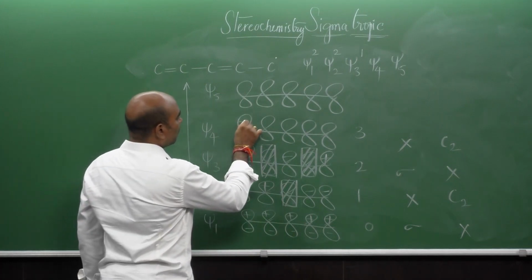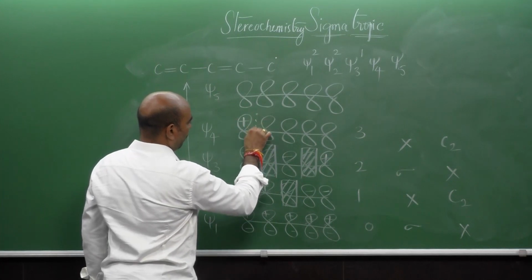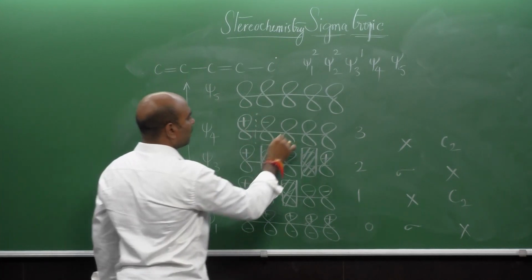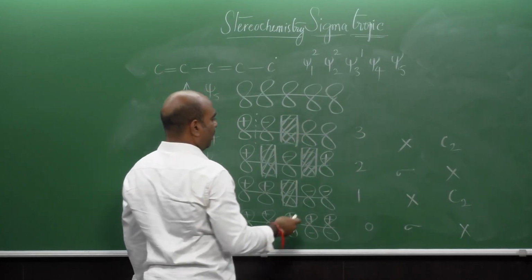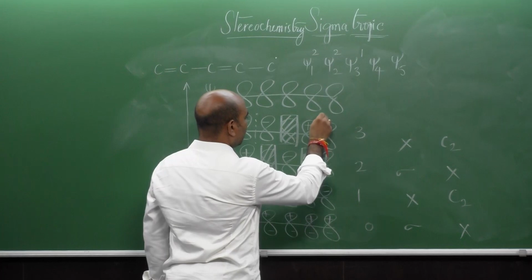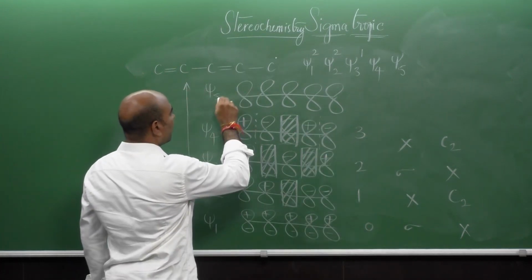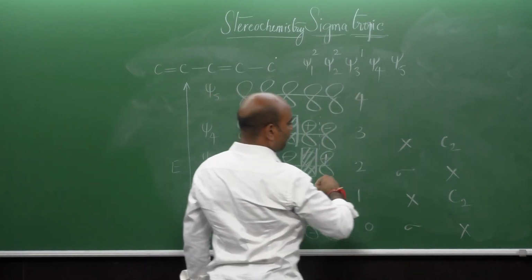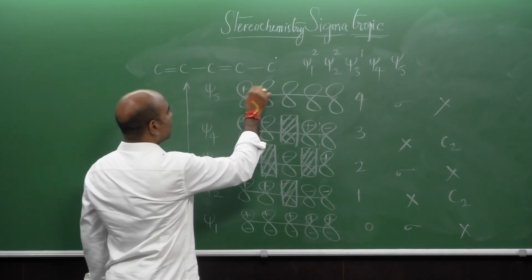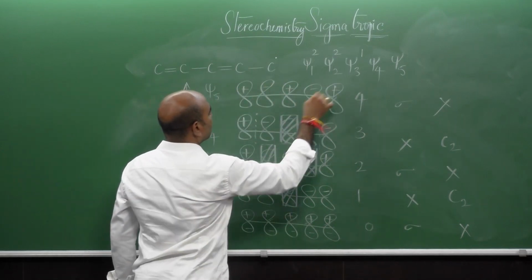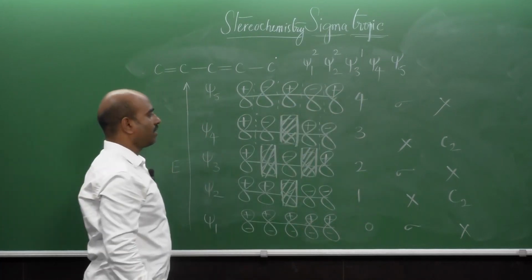So it will be plus, a node, minus, and this entire orbital becomes the node, and plus, a node again, and minus. And psi 5 will have 4 nodes, a sigma plane and no C2 axis of symmetry. So plus minus plus minus plus, and everywhere you can see the node.